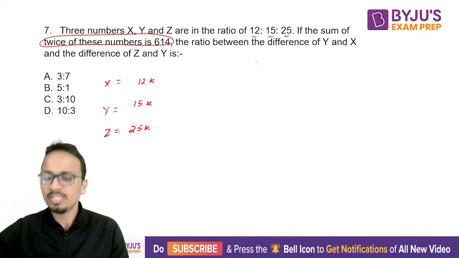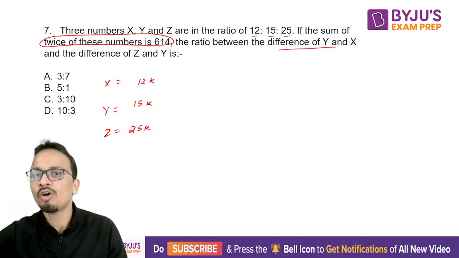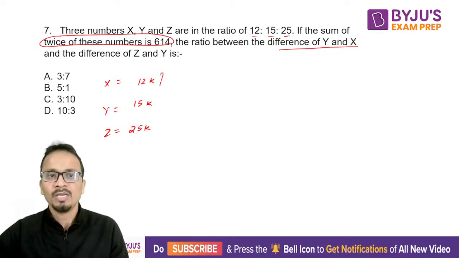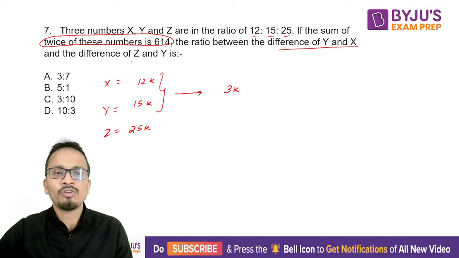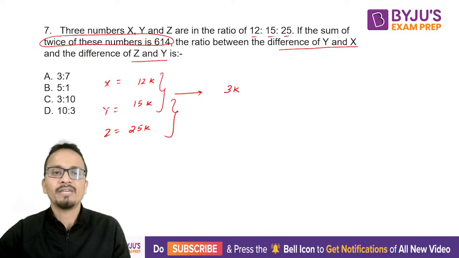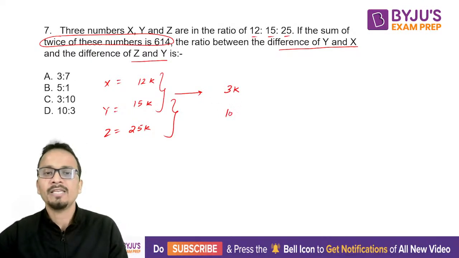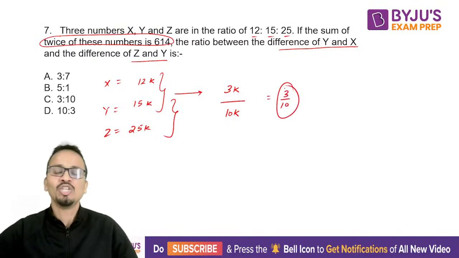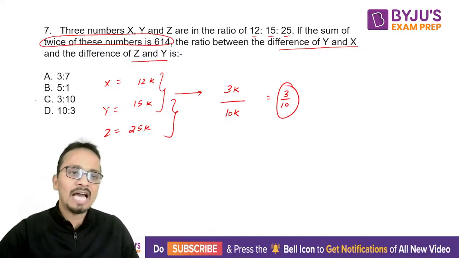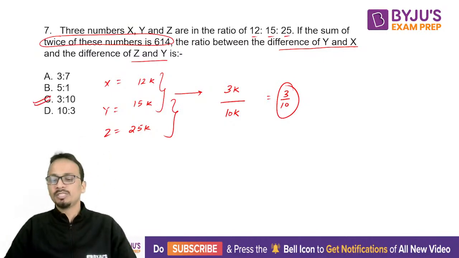So let's see what we have to actually calculate. The ratio between the difference of y and x. Now what is the difference of y and x? It is 3k. And the difference of z and y is 10k. You will have to find out the ratio of these two. So 3k upon 10k, the ratio will be 3 upon 10. No need to find the value of k, and you have got the answer as option C.